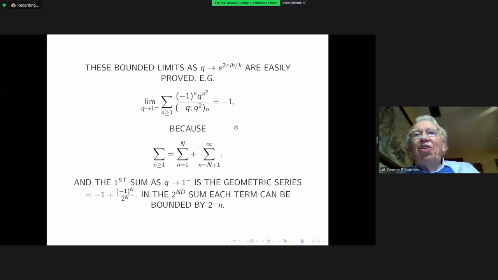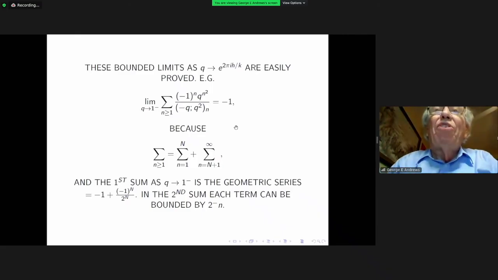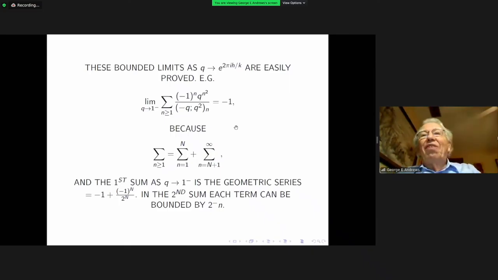Namely, you split the series into 2 parts, n equal 1 to capital N, and then capital N plus 1 to infinity. For n from 1 to capital N, as q tends to 1 from the left, each term in the series becomes minus 1 to the n over 2 to the n. And it's the finite geometric series which sums to the expression you see there.